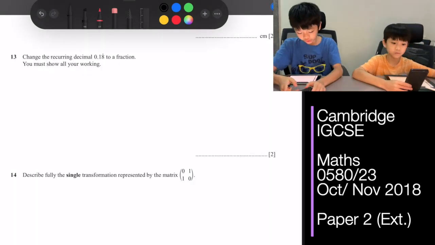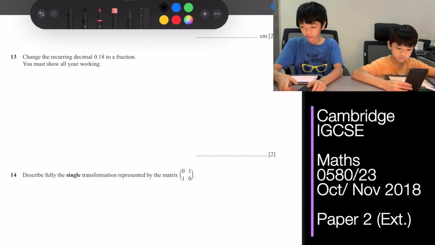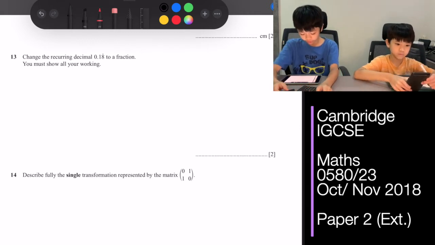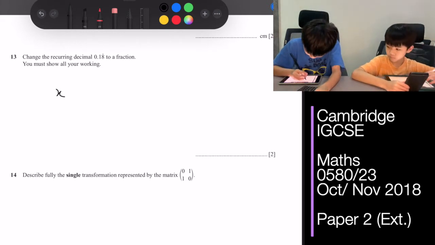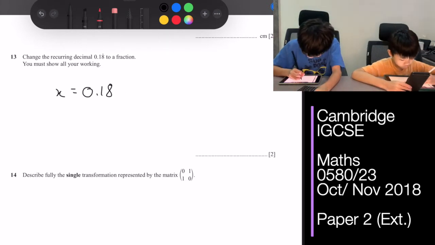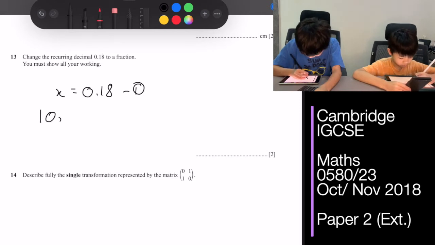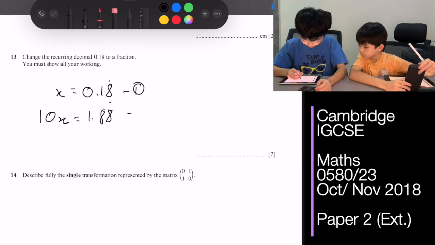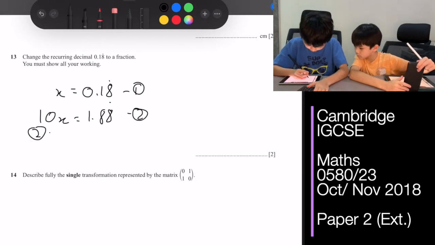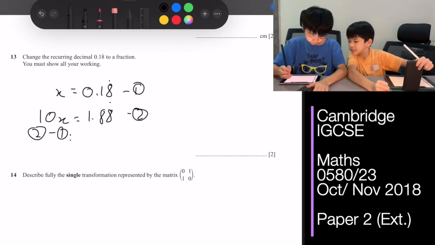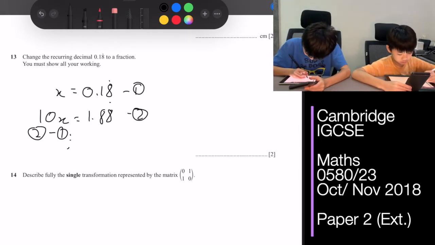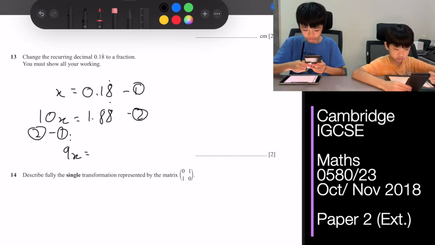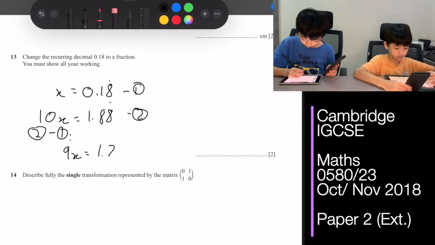So for question 13, change the recurring decimal 0.18 to a fraction. You must show all your working. So x is 0.18, and then 10x is 1.88, and formula 2 minus formula 1, 9x equals 1.7.